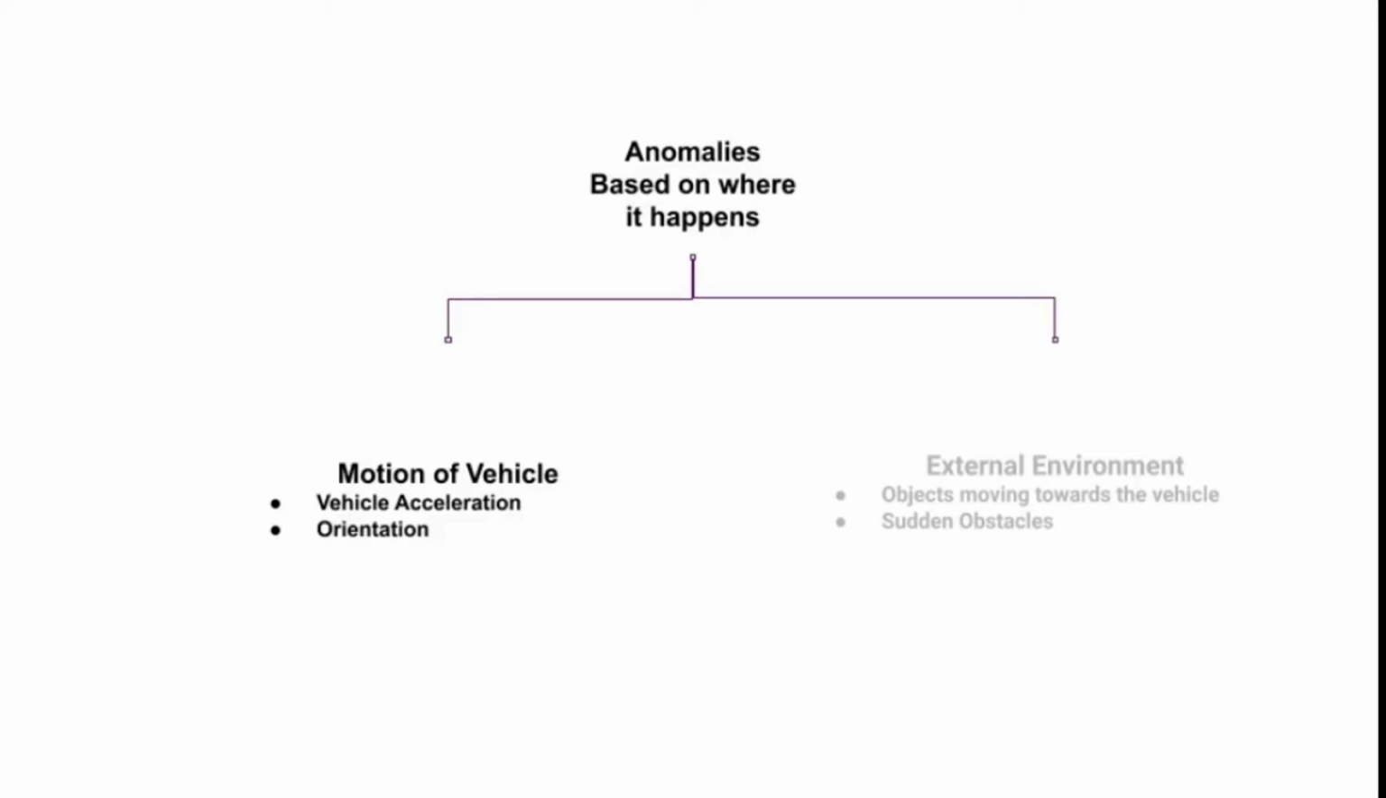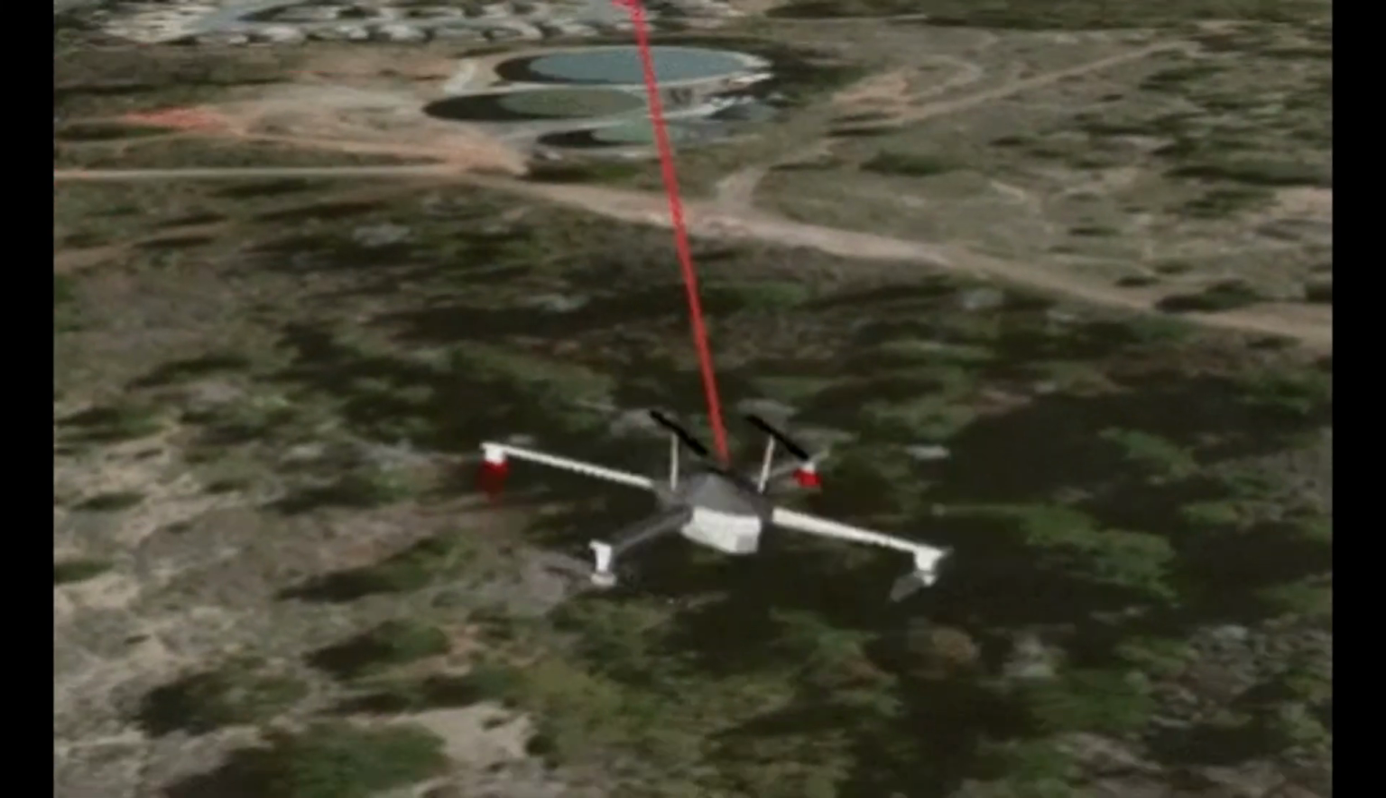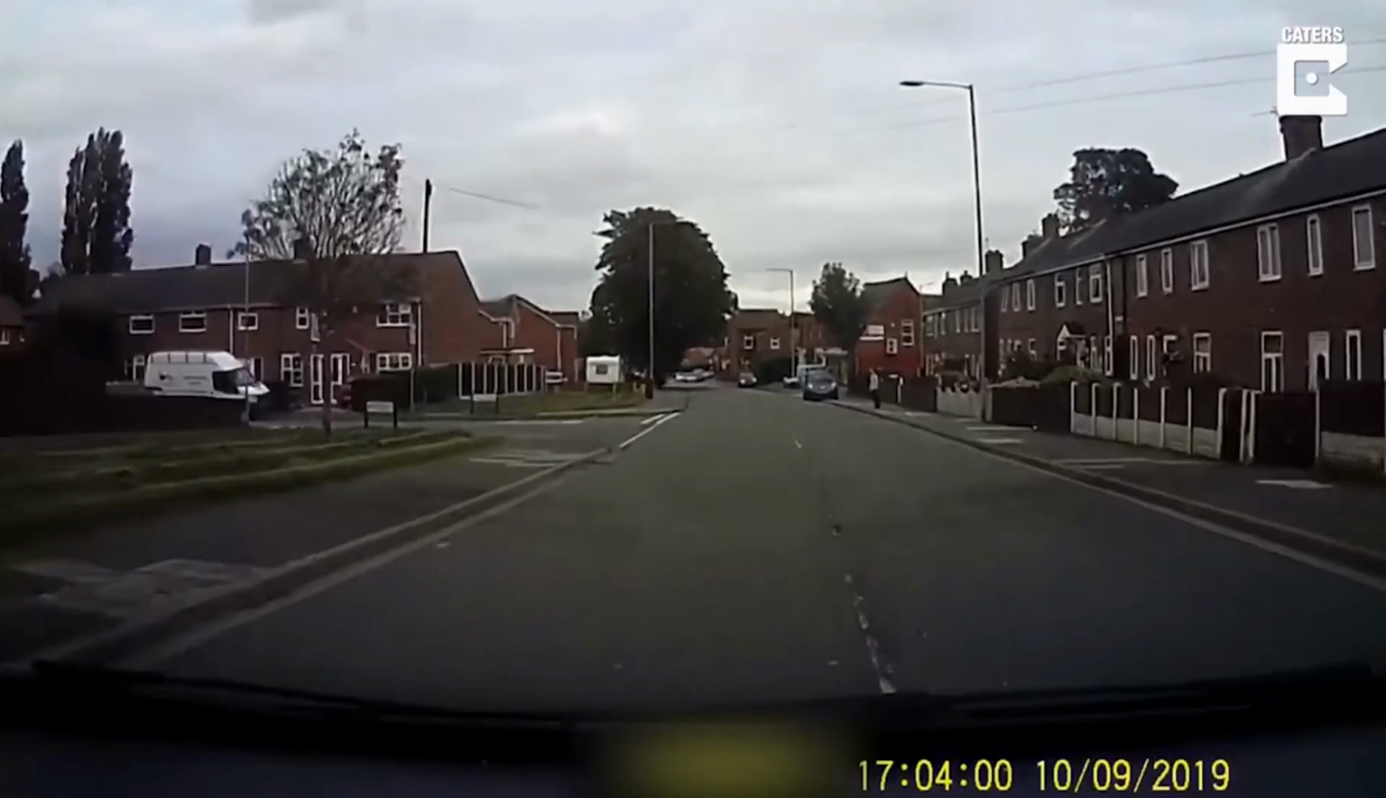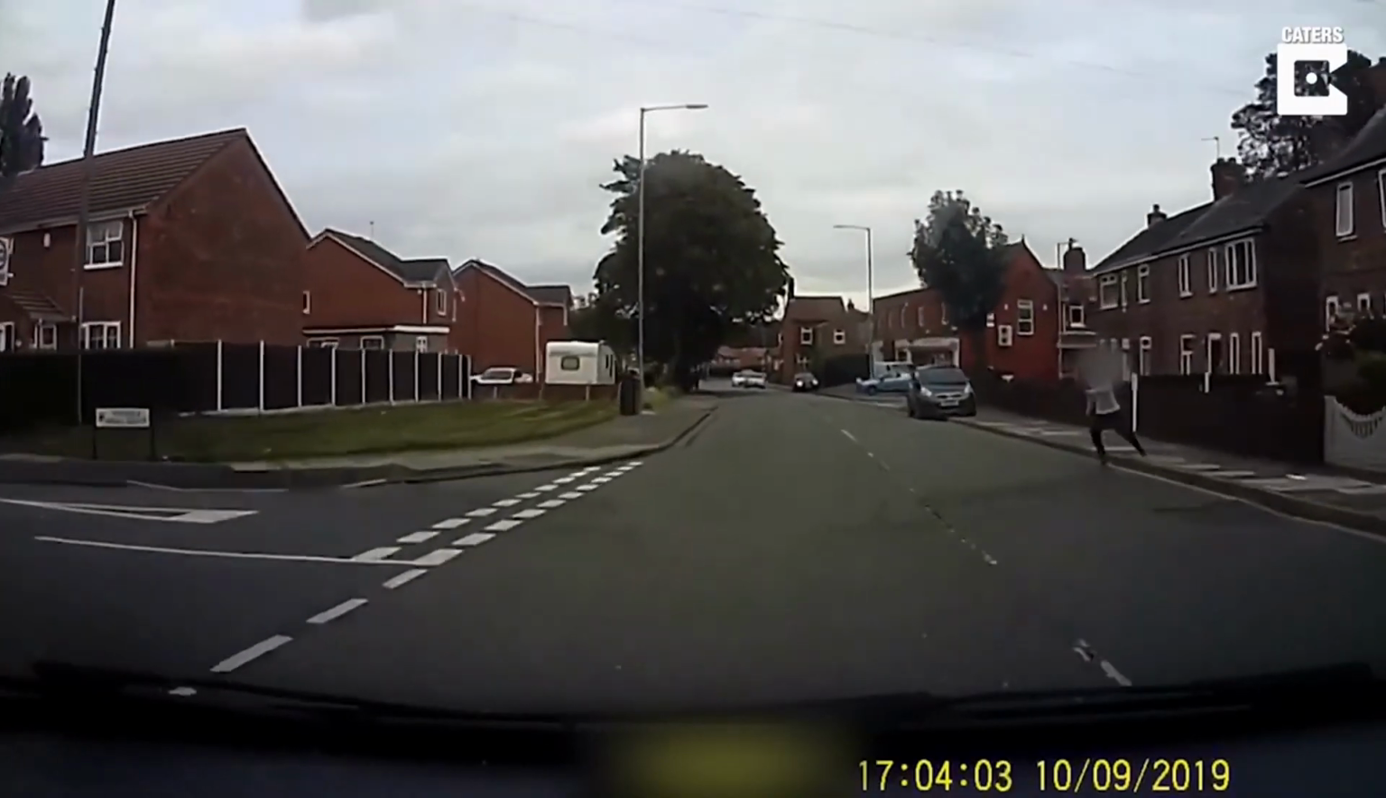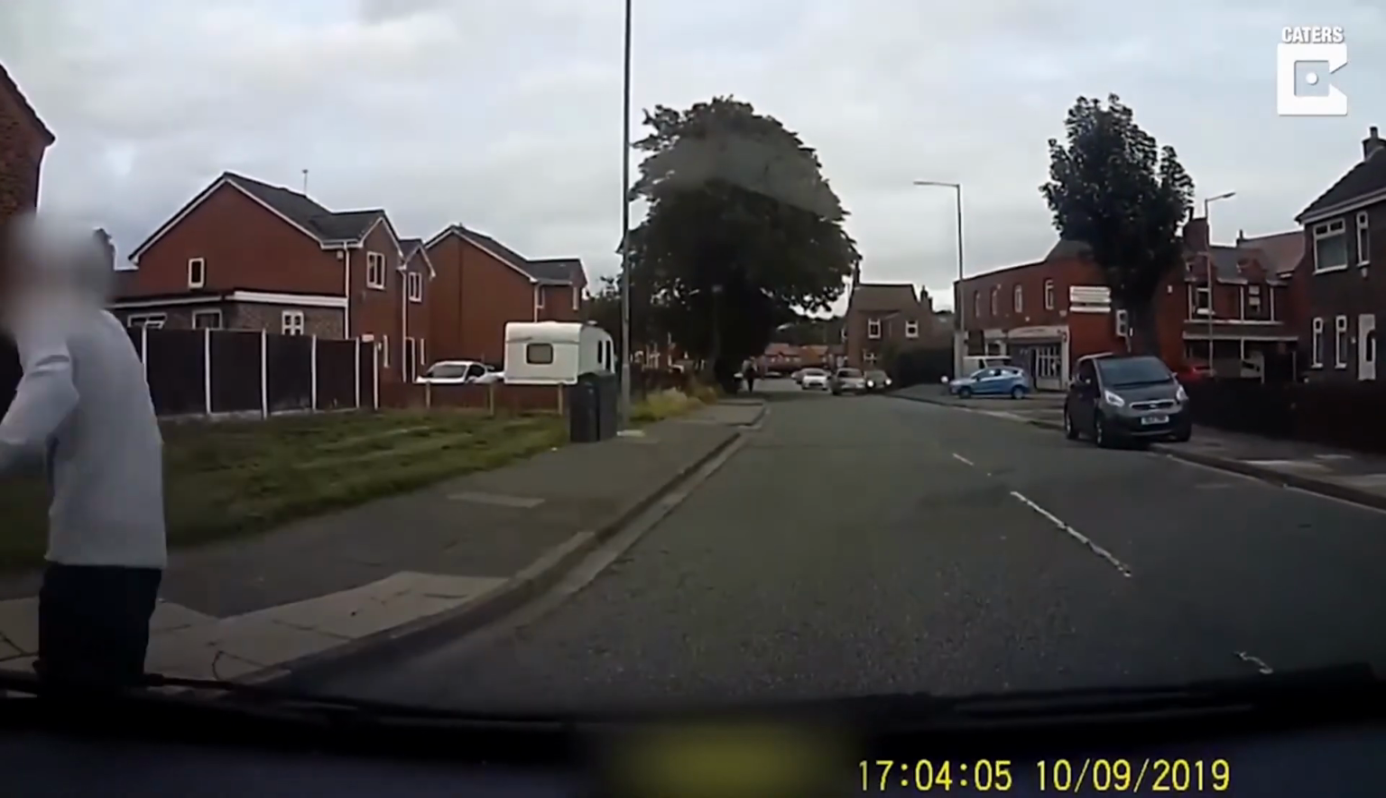We can also divide abnormalities based on where the abnormality happens. Those are abnormalities in the motion of the vehicles, such as anomalies in vehicle acceleration and orientation, and abnormalities in the external environment, such as objects moving rapidly towards the vehicle and sudden obstacles.